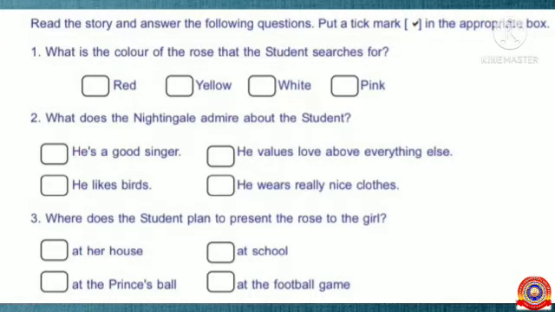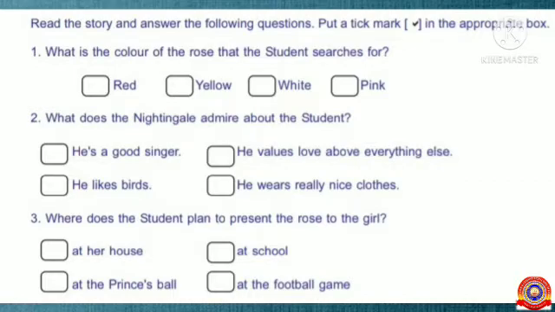Now all of you look at the second question. What does the nightingale admire about the student? The options are he is a good singer, he likes birds, he values love above everything else, and he wears really nice clothes. Tell me the right answer. Yes, very good. He values love above everything else is the correct answer. So put a tick mark.